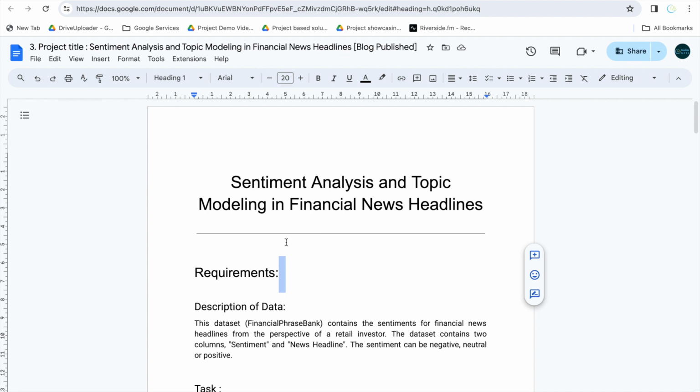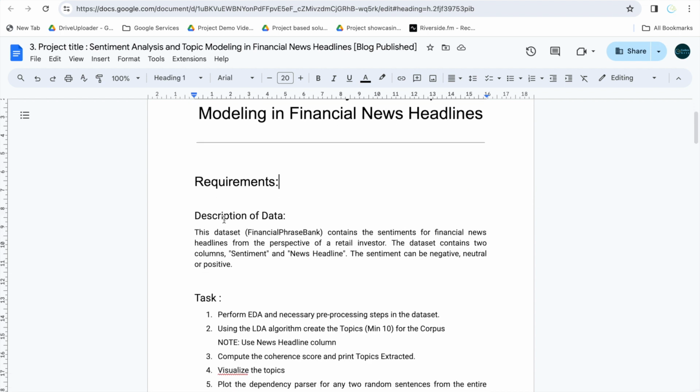So let's talk about the project details. The project's title is Sentiment Analysis and Topic Modeling in Financial News Headlines. This is the project's title and the requirement is as follows. This is a description of the data.